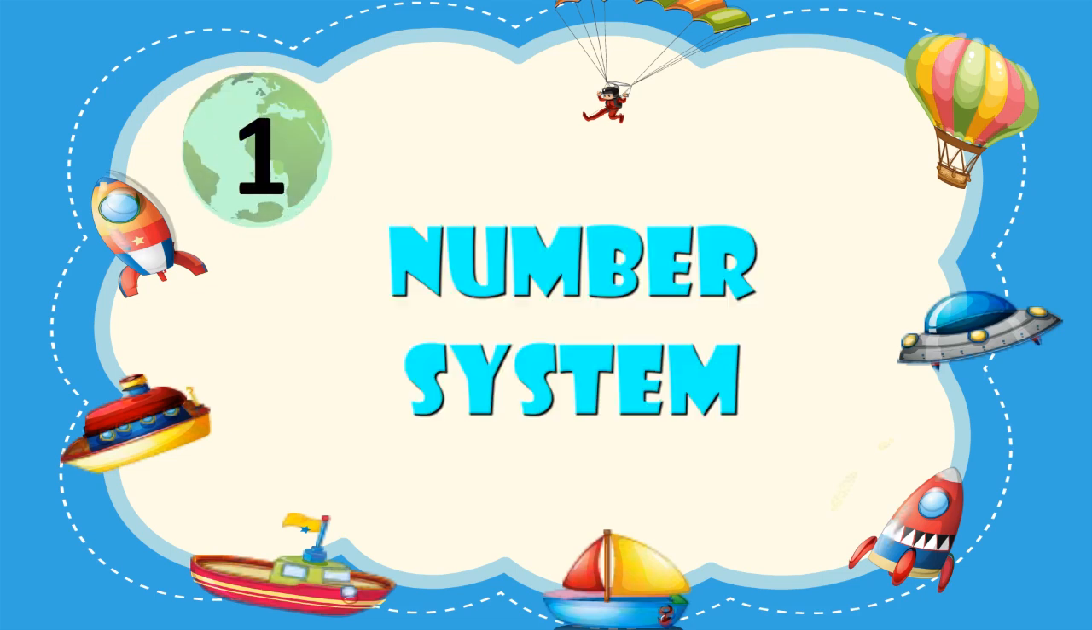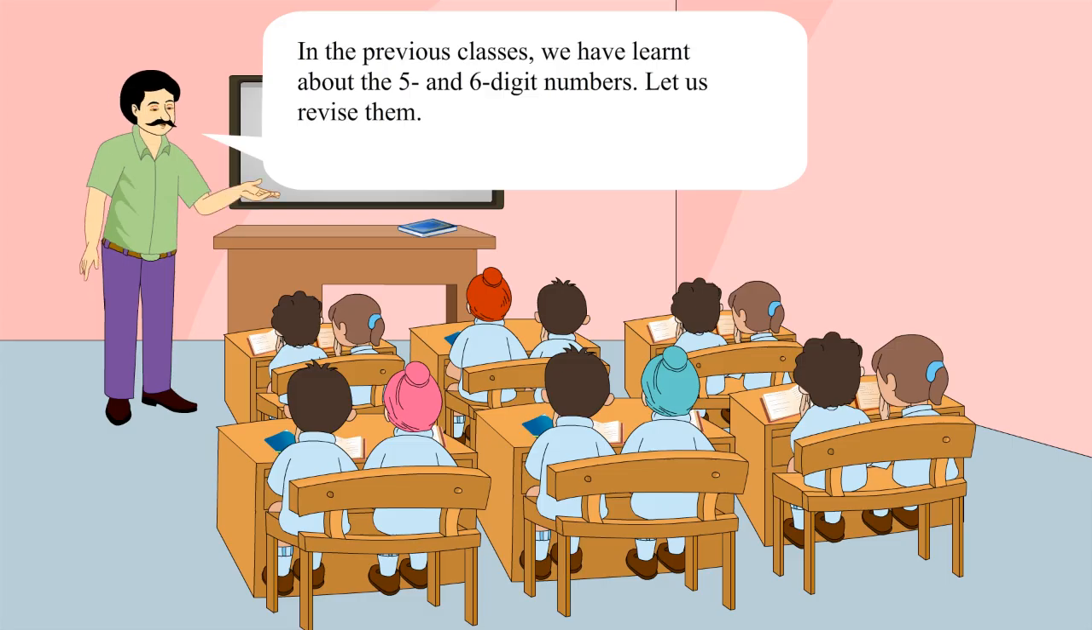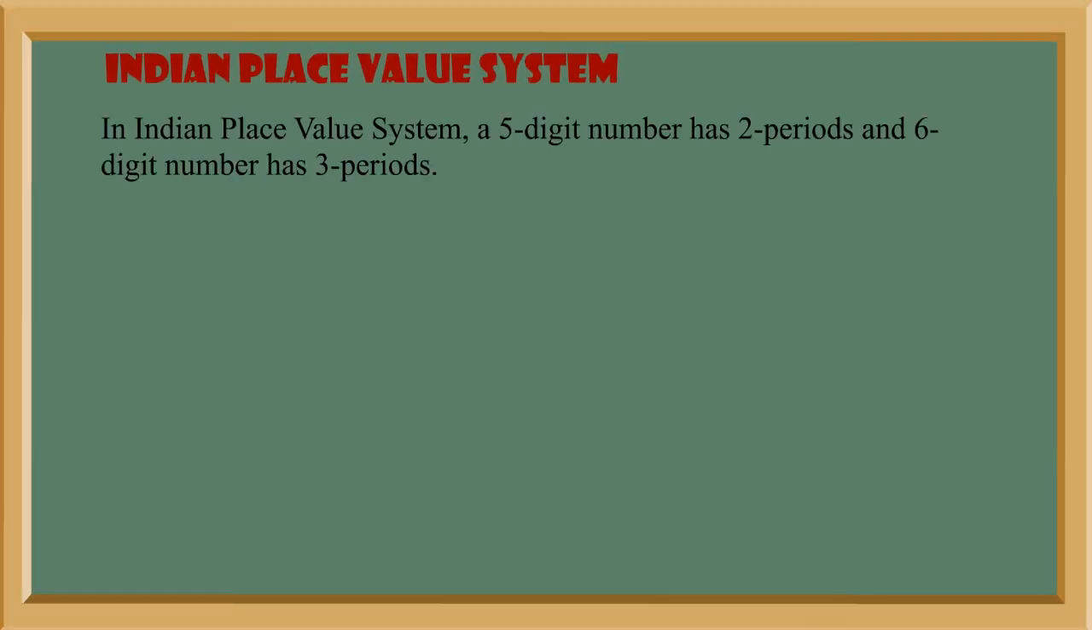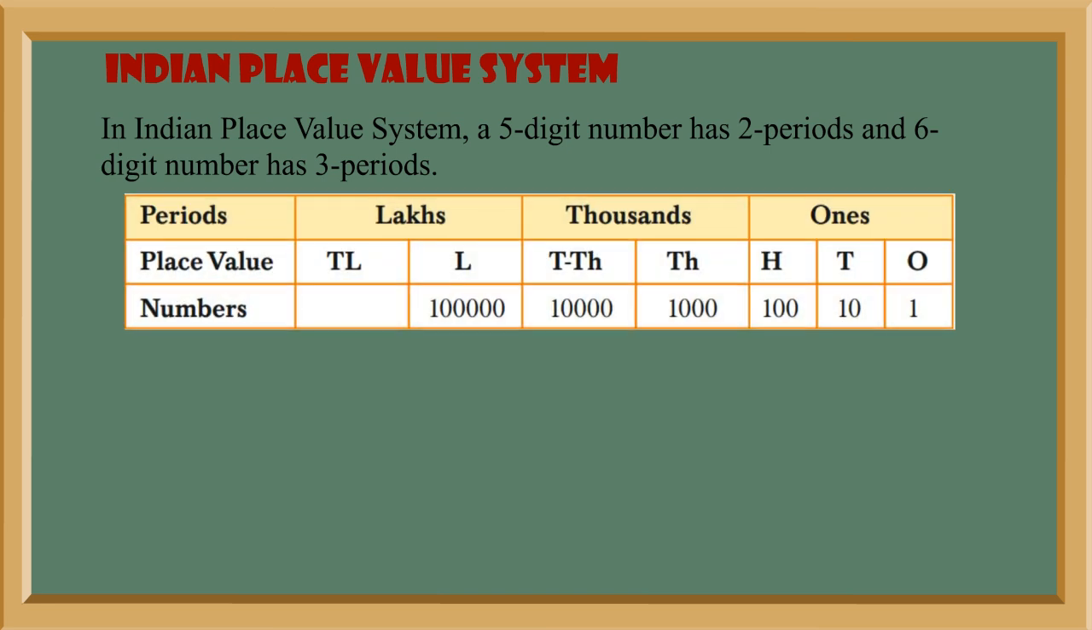Lesson 1. Number System. In the previous classes, we have learnt about the 5 and 6-digit numbers. Let us revise them. Indian Place Value System. In the Indian Place Value System, a 5-digit number has 2 periods and a 6-digit number has 3 periods.